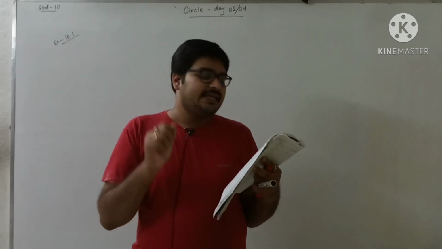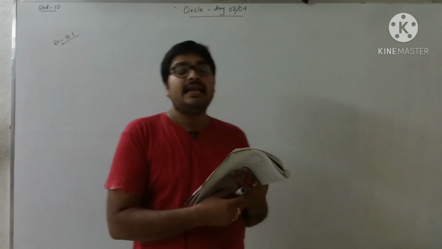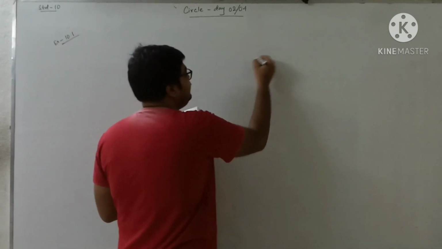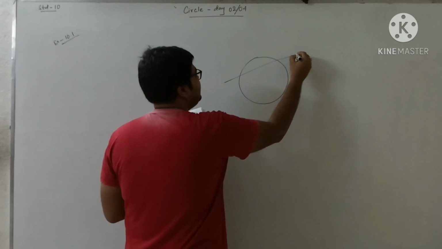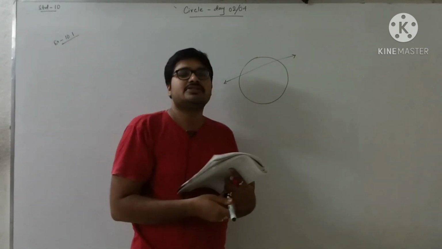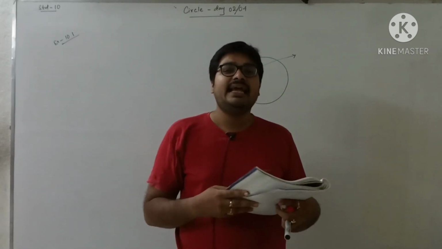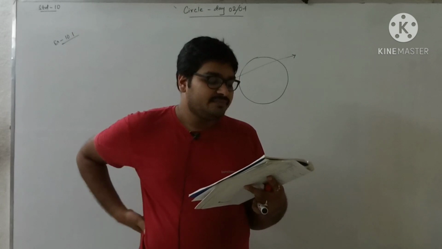Now question number 2, second one. A line intersecting a circle in 2 points is called dash. We have discussed it last day. A line intersecting a circle at 2 points is called a secant of the circle. Secant, S-E-C-A-N-T.